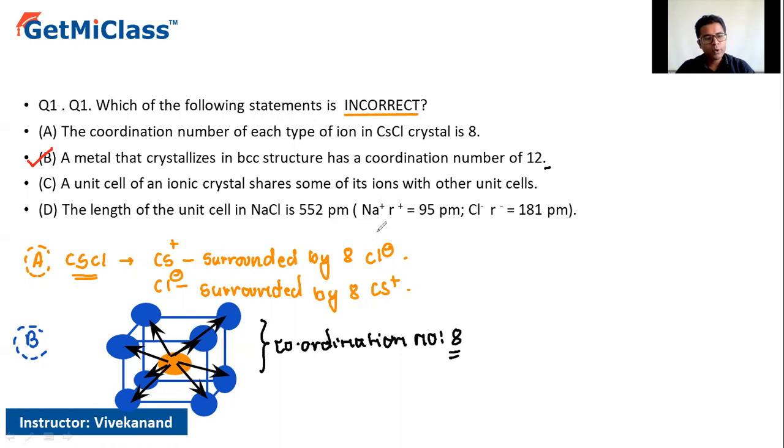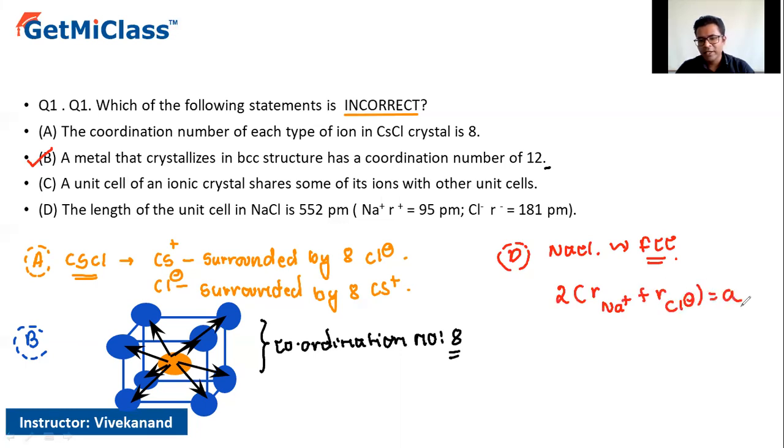Well, when we observe option D, as NaCl shows a face centered cubic structure, the relationship is 2 times the radius of the cation, that is the sodium ion, plus that of the chloride ion, is equal to the edge length.